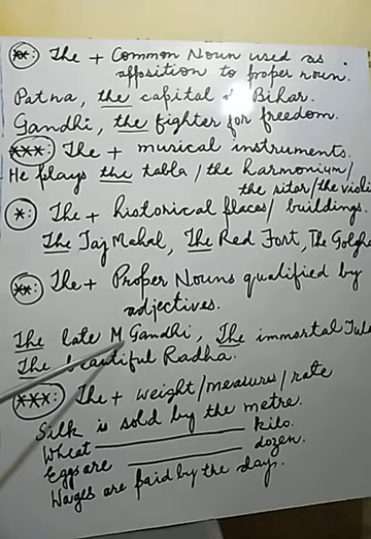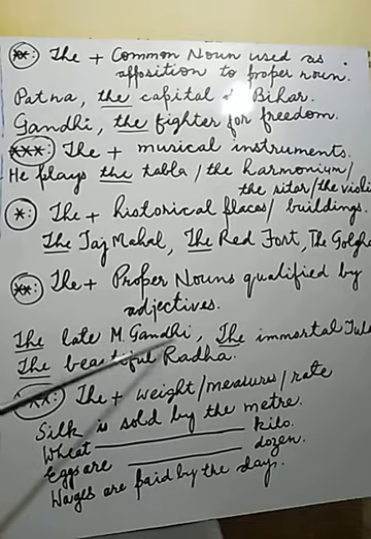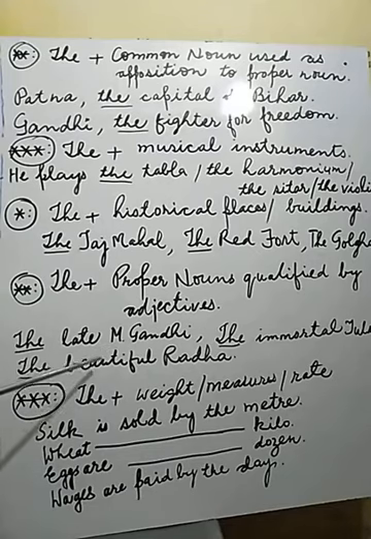See here, Mahatma Gandhi is a proper noun because it is the particular name of our freedom fighter Mahatma Gandhi ji. So before Mahatma Gandhi, "late" is there. An adjective is used here, late Mahatma Gandhi. Before a proper noun, an adjective.